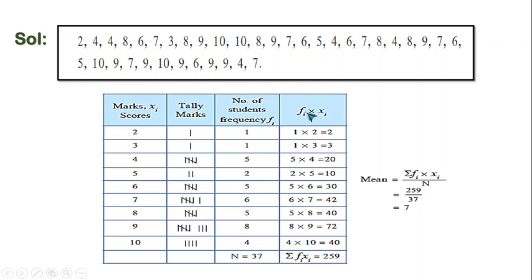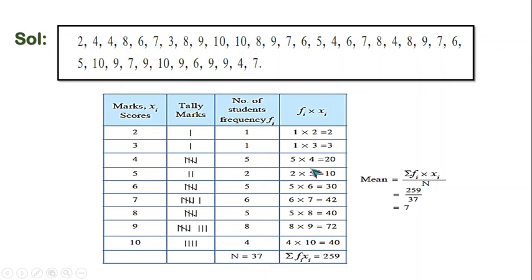Write the sum of all the frequencies. We need to add all the frequencies below the frequency column. The total frequency is denoted as n. After adding, you will get the n as 37.